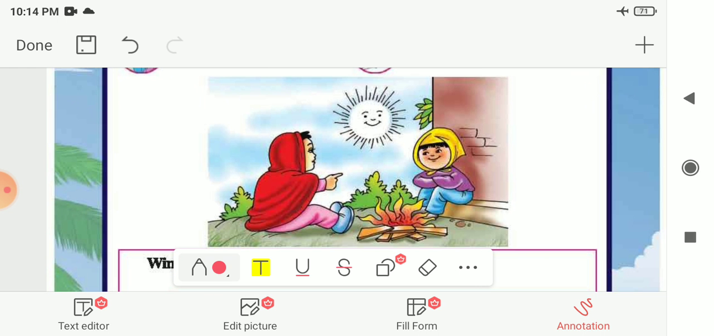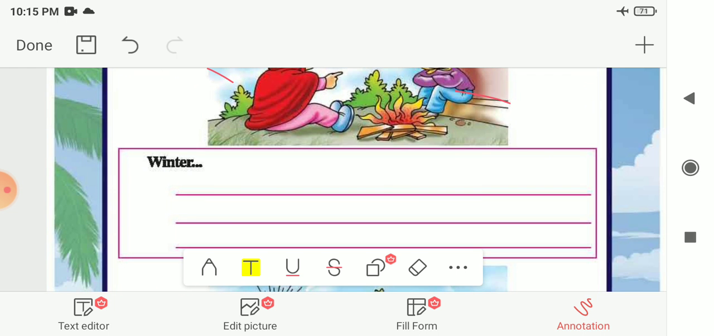Here you can see that two kids are sitting near a fire, or you can say a tent fire, and the sun is smiling over there. That means these children like this sun, and you can see that they are covered with warm clothes, covering almost all their body parts. So which season is it? From this picture we can say that it is the winter season. So now you have to write about the winter season in this blank space. Now let us see about the winter season.